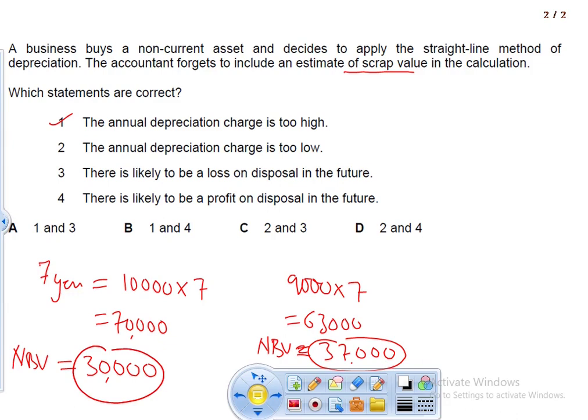So there is a possibility that in the future, when you dispose of the asset, you may earn profit. So the correct answer for this question would be option B. Clear? Okay, let's move on to the next question.